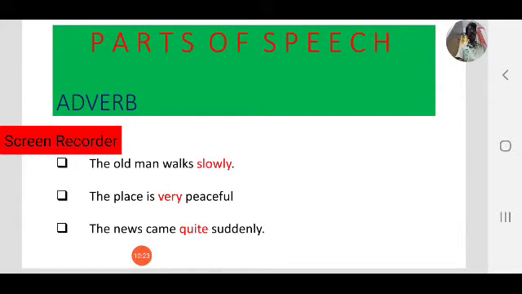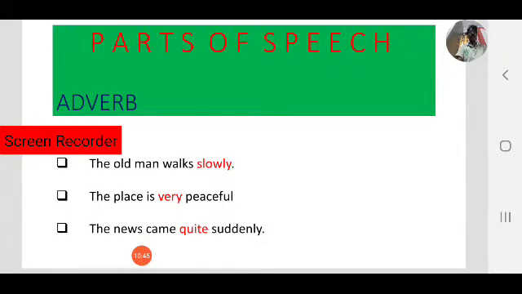It modifies the adjective. Okay, like that. In the first example, the adverb modifies a verb. The second one, the adverb modifies an adjective.